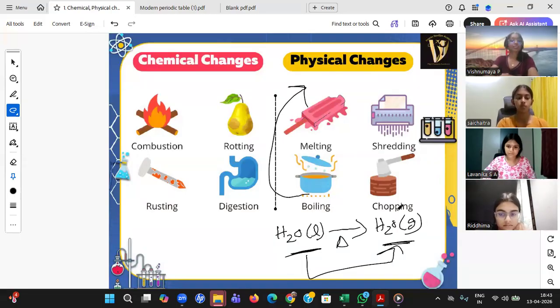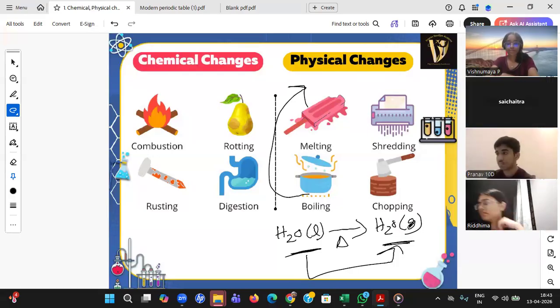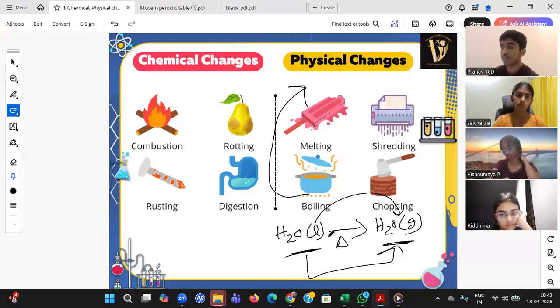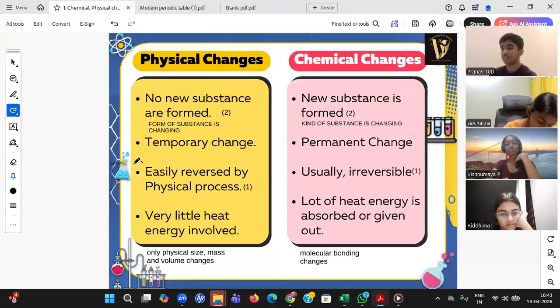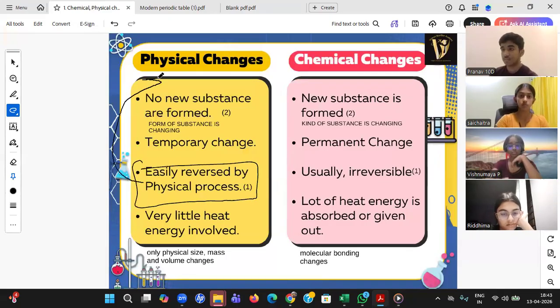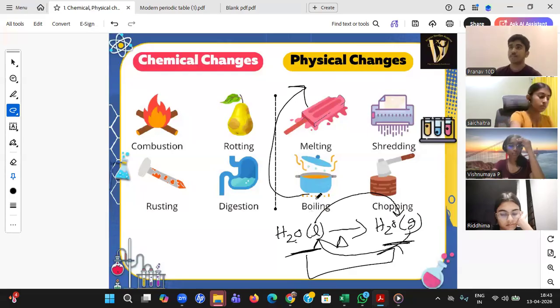And yes, Pranav. If I want to change water vapor back to water, what is that particular process, student? Liquid to gas is evaporation, when I am giving some heat. Now, gas to liquid is condensation. So it is reversible. And just now we have seen if it is reversible, it is a physical change. That's the reason it is termed a physical change.